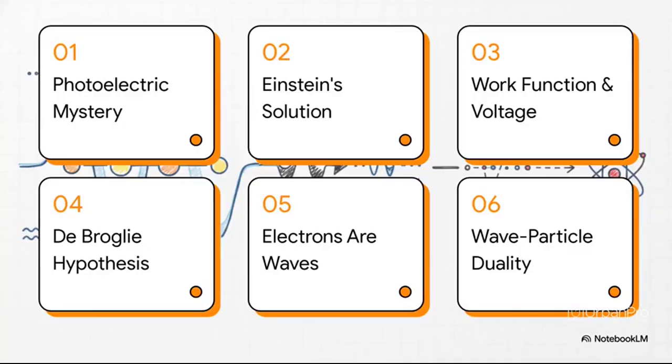Okay, let's dive into this. Here is our roadmap for today. First, the photoelectric mystery. Second, Einstein's quantum solution. Third, work function and stopping potential. Fourth, the de Broglie hypothesis. Fifth, proving electrons are waves. And finally, number 6, wave-particle duality explained.